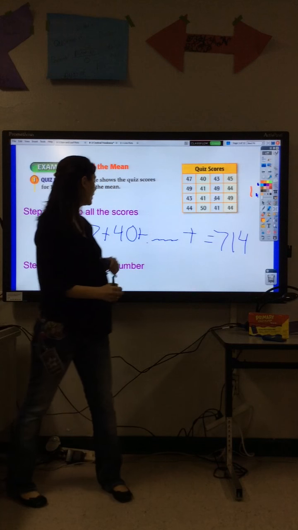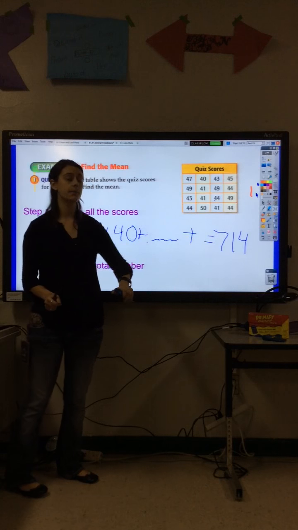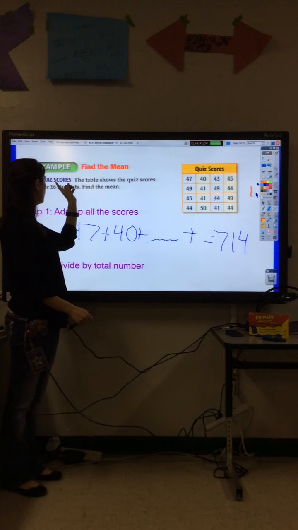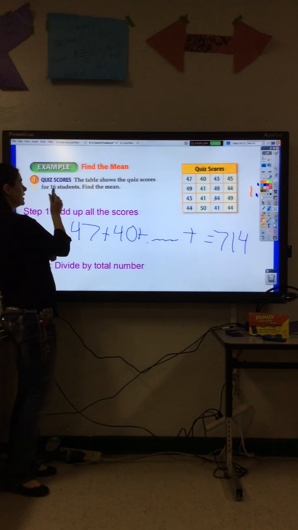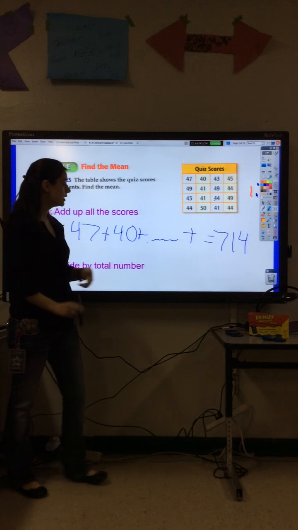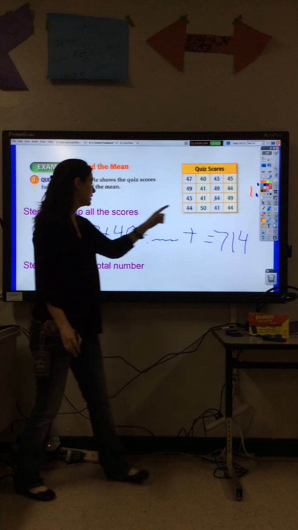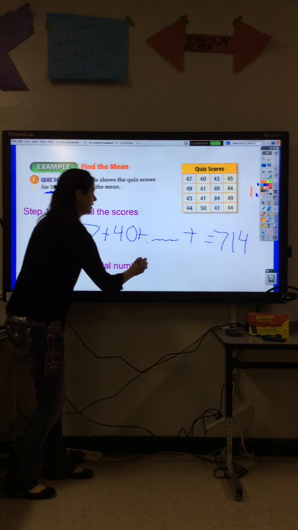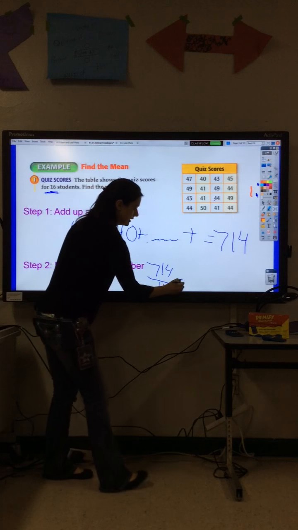714. Okay? Well, then the second thing, we need to divide that number by the total numbers we have. So, it says, this table shows the quiz scores for 16 students. Find the mean. Okay? So, we added all the numbers up, got 714, and then there's 16 numbers total, so we divide by 16. So 714 divided by 16.